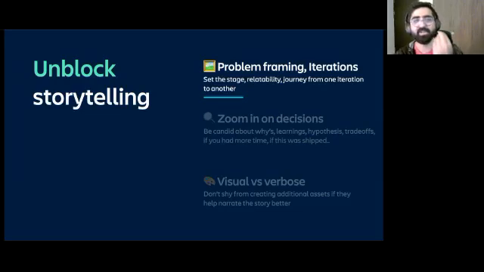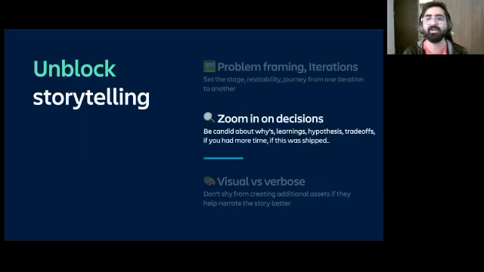And by that flavor, I mean how you are setting your problems, how you're showing your journeys from one iteration of a design to another, whether you are, like I mentioned in the beginning, highlighting your connections or the information hierarchy. Are you zooming in on the design decisions that you have taken on the way? Maybe these are mistakes, maybe these are learnings, maybe these are hypothetical scenarios that, okay, if I had more time, I would have perhaps done something else.